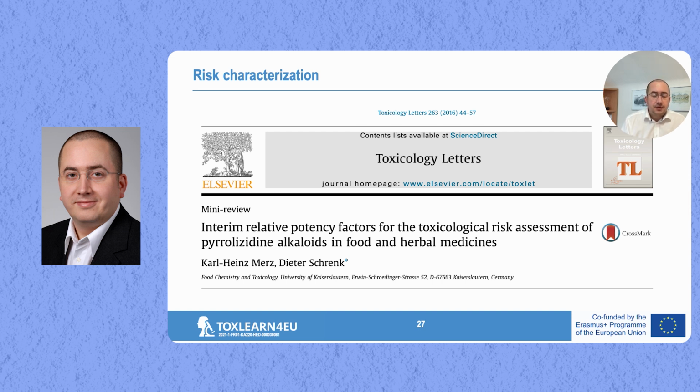One of the concepts that could address these problems is the inclusion of relative potency factors in the risk assessment, and you see a paper by Karl-Heinz Merz and Dieter Schrenk, who proposed relative potency factors actually quite a while ago already. So this is from 2016.